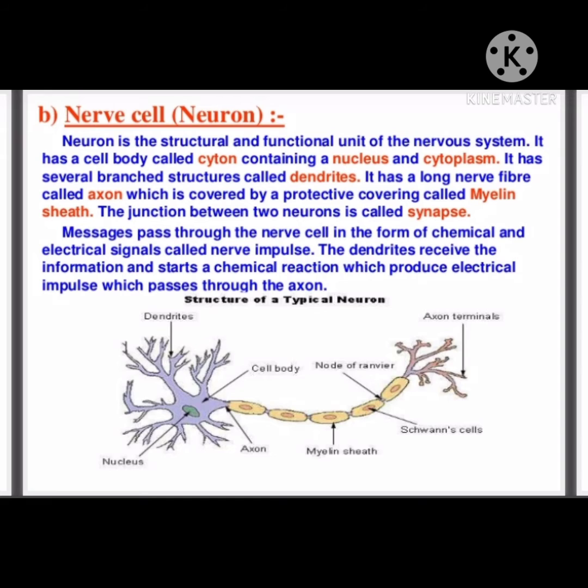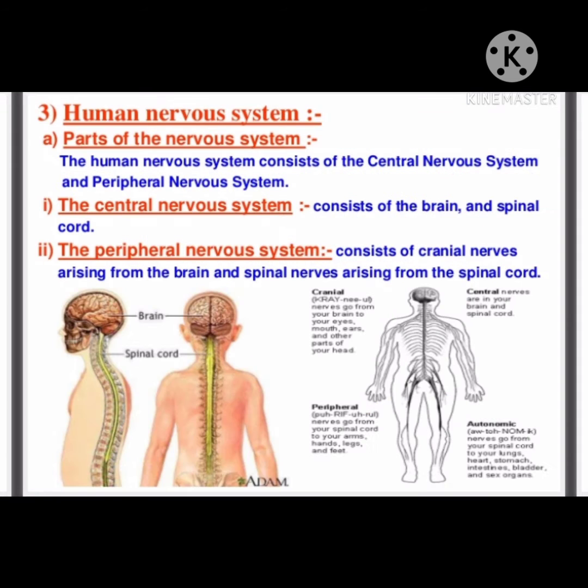The human nervous system is mainly subdivided into three major areas. They are the central nervous system, peripheral nervous system, and autonomous nervous system. The central nervous system consists of brain and spinal cord. The peripheral nervous system consists of only the nerves originating from the brain and also the nerves originating from the spinal cord. The nerves originating from the brain are called the cranial nerves, and the nerves originating from the spinal cord are called the spinal nerves. First of all, we can see the central nervous system. Okay, we can study that.